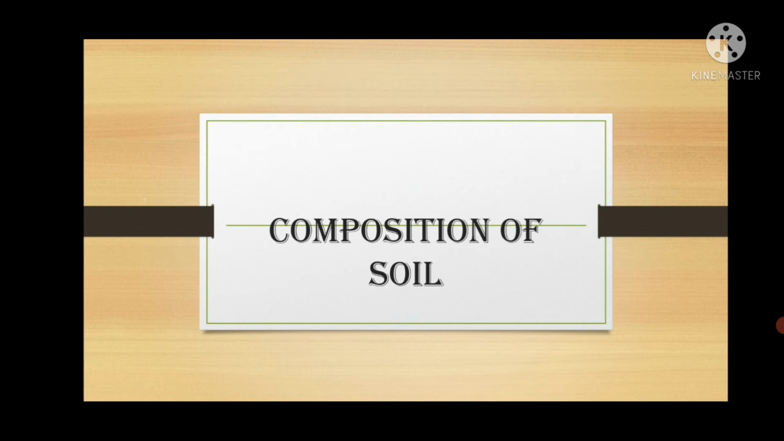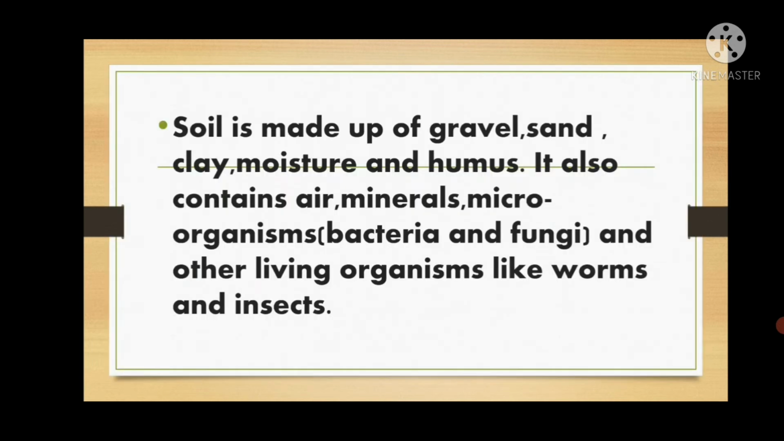So let's discuss what is the composition of the soil, meaning what the soil is made up of. So students, soil is made up of gravel, sand, clay, moisture and humus. It also contains air, minerals, microorganisms like bacteria and fungi and other living organisms like worms and insects.